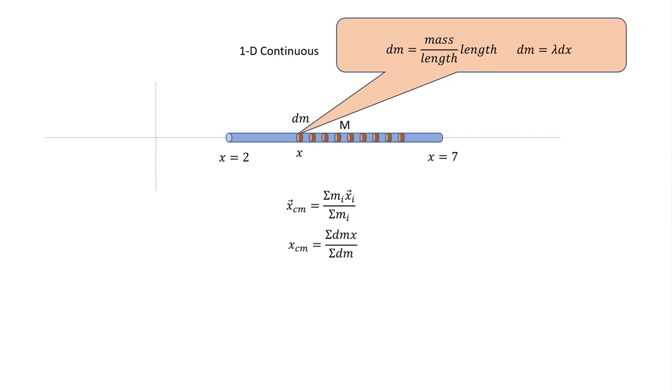Okay, so what do we do? We have to make a bunch of these little things and talk about each little bit of dm at each different x, and then we add them up. Only instead of m sub i, they're dm's. They're all the same mass and they're all really tiny, and I have some variable that changes.